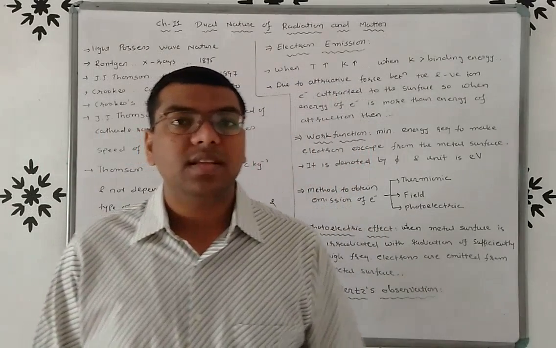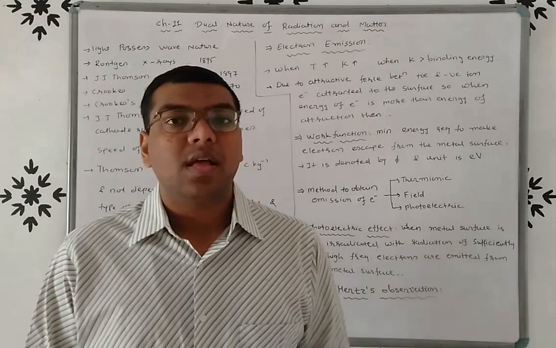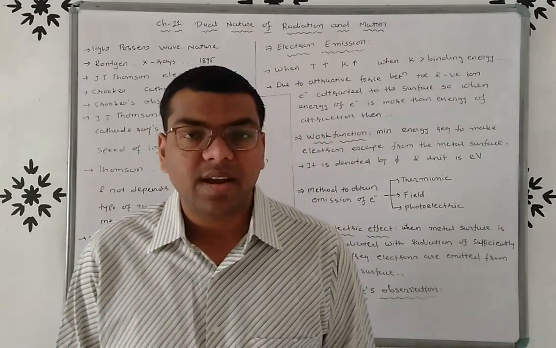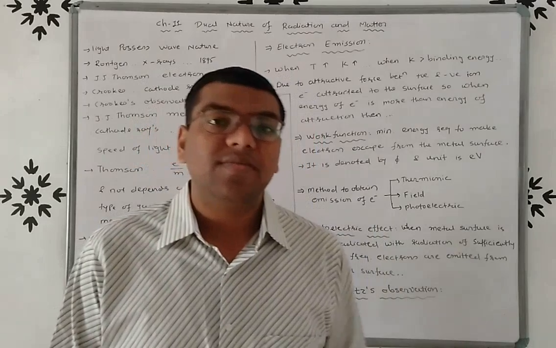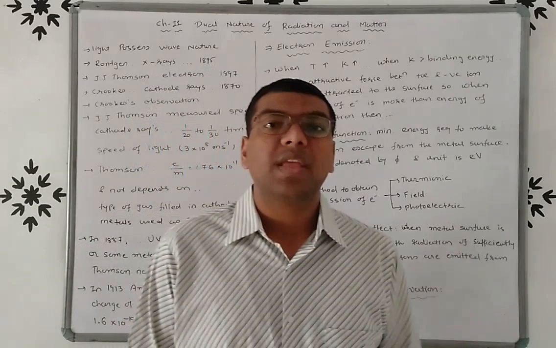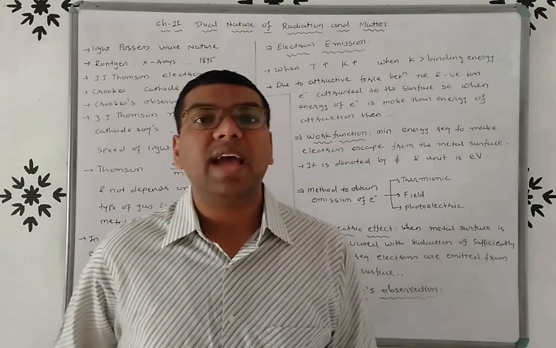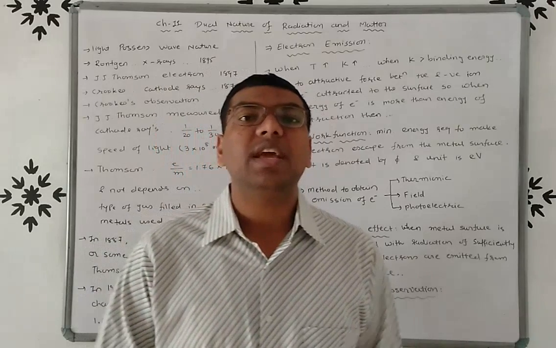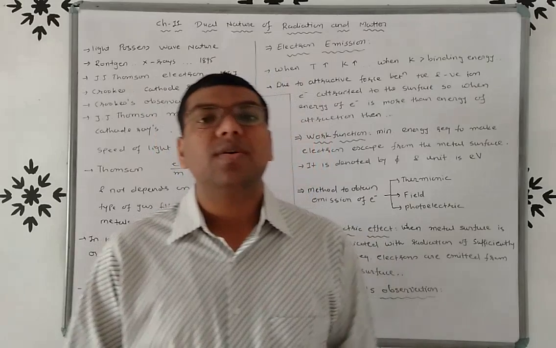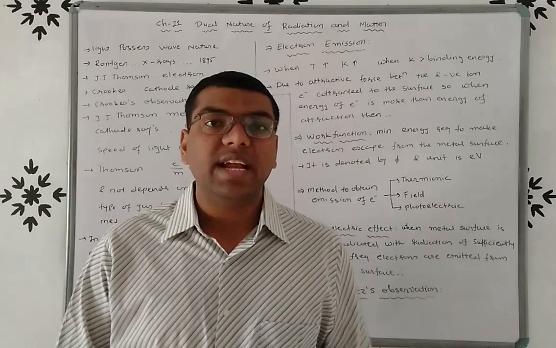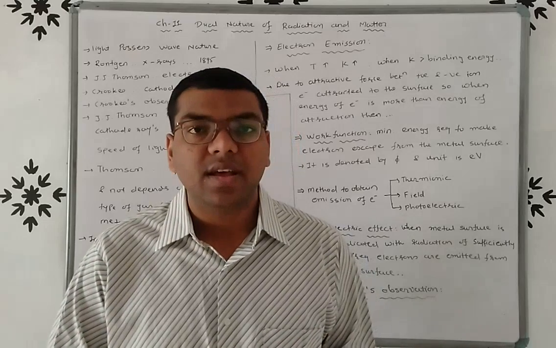Now friends, the scientist named Crookes did some experiment. The experiment is like this. He filled a gas in a discharge tube and applied a field to the electrodes. He concluded that a negative charge is produced and it travels to the other end.